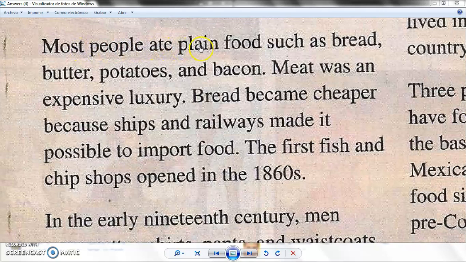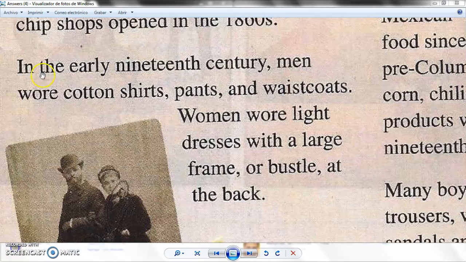Most people ate plain foods such as bread, butter, potatoes, and bacon. Meat was an expensive luxury. Bread became cheaper because ships and railways made it possible to import food. The first fish and chips shops opened in the 1860s. In the early 19th century, men wore cotton shirts, pants, and waistcoats. Women wore light dresses with a large frame or bustle at the back.